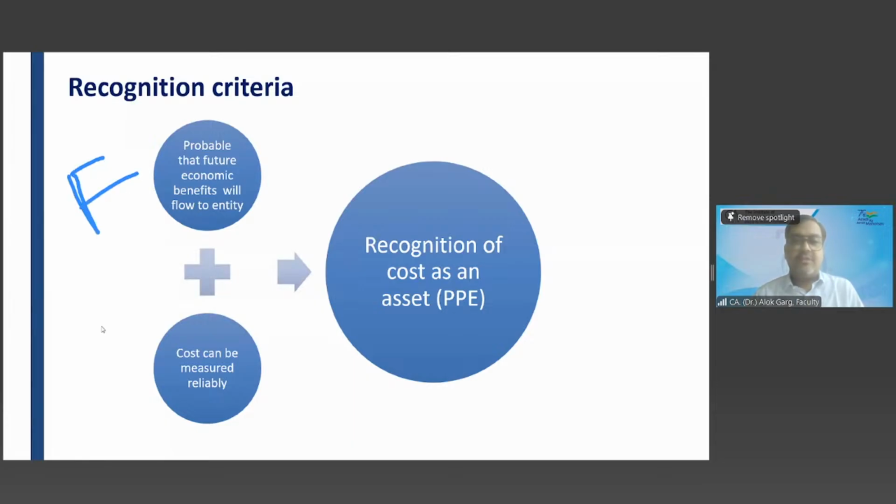FC. What is the full form of FC? Future economic benefit and cost can be measured. No. FC full form is full control. But in context of Ind AS 16, FC means future economic benefit is probable, cost can be measured reliably.